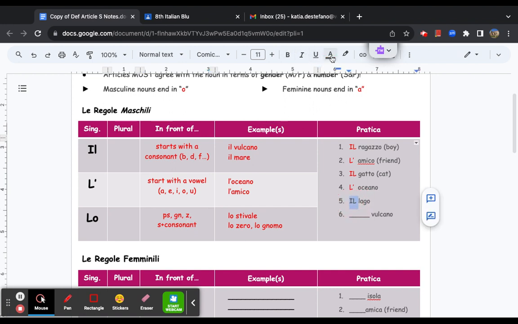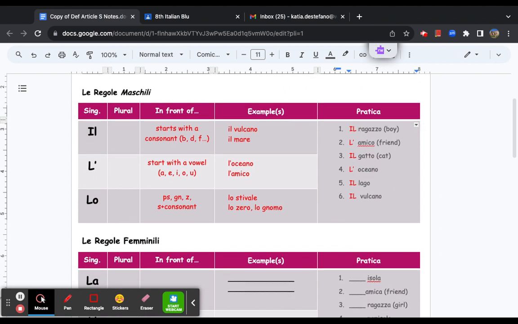Last, but certainly not least, and voi potete vedere, you can see here, of course, vulcano, I know it's an example one, but it is il. And I know that I went really fast here, but again, ricordate, remember, we're thinking about these masculine words and la prima lettera, the first letter. Of course, yes, it would be super facile, super easy if we just memorized the il, lo, and la as we get our lista di vocabolario.